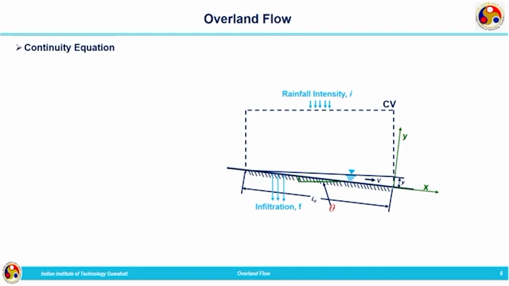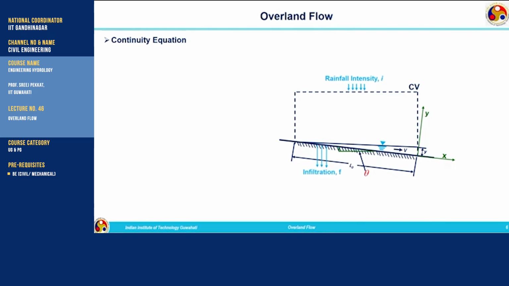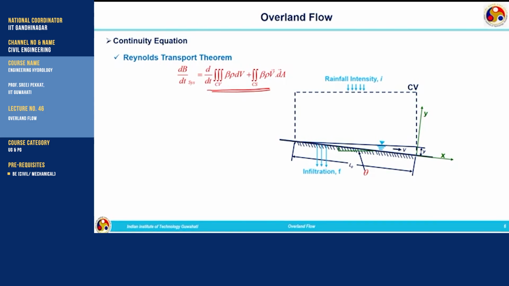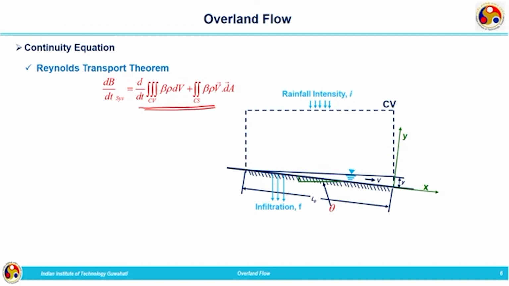Now we need to write the continuity equation. When we are going to write the continuity equation, we will be making use of Reynolds transport theorem, which is given by this equation. This is very much familiar to you. We have been using it continuously for different processes, and in this case we are considering steady state of flow. So, when steady state is considered, with respect to time there will not be any variation.